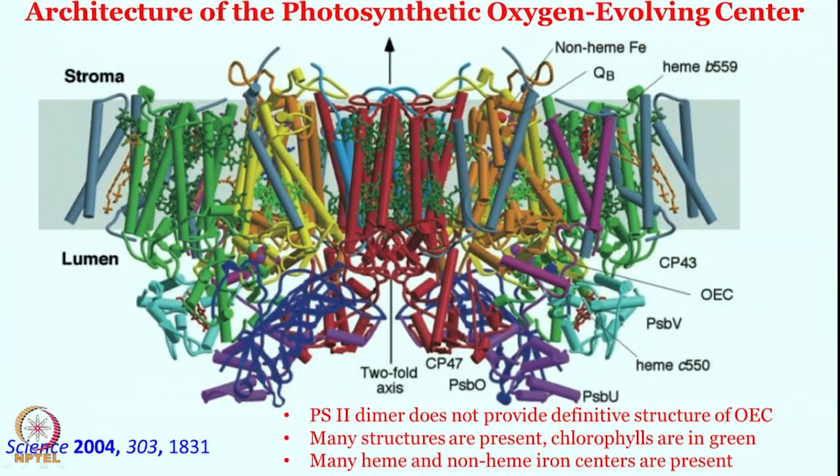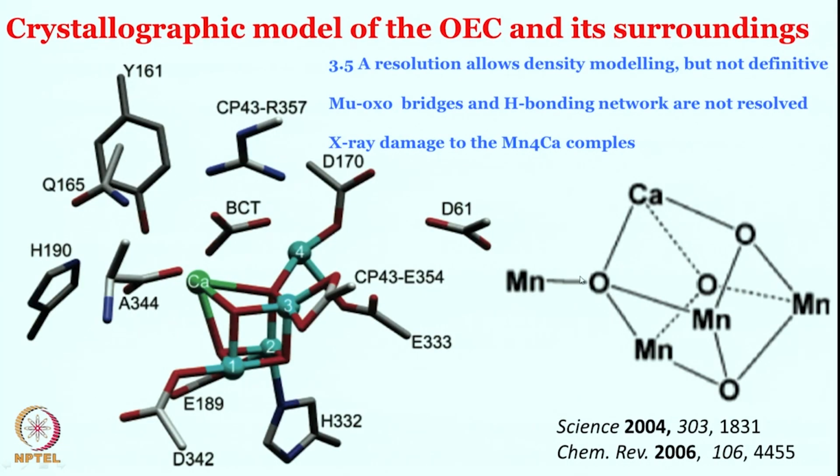So, let us get back to that crystal structure, that OEC crystal structure. 3 slides back we have seen this is the crystal structure. If you zoom down over here further, in this region, you see that these are 1, 2, 3, 4, the 4 manganese clusters that we were talking about. This is the calcium over there. So, what is the debate about?